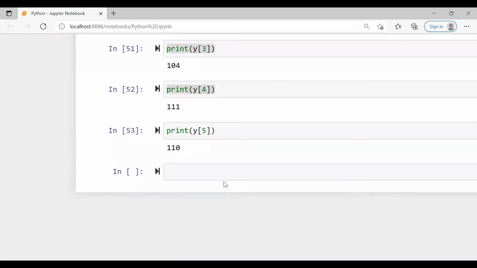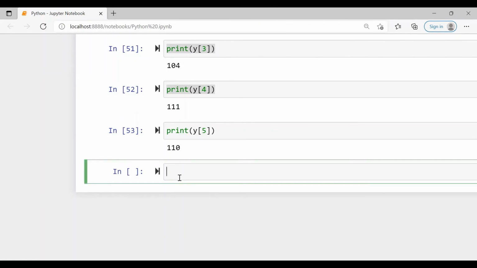So these are the different data types in Python. Python supports numeric data types, Boolean data types, sequence, set, dictionary, and binary data types. In numeric, we have integer, floating point number, and complex numbers. Then in sequence, we have strings, list, and tuple. And then in binary, we have bytes, byte array, and memory view. I hope you all understood the different data types in Python and how to initialize them.